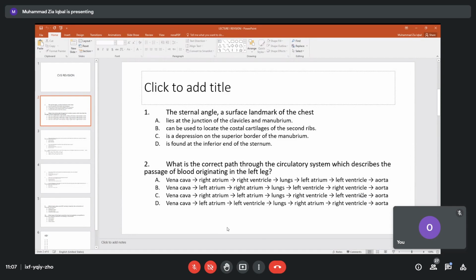Please read the questions carefully. The second question: the blood has started in the left leg. So how will it go to the circulatory system?